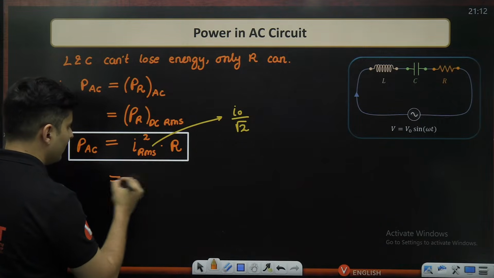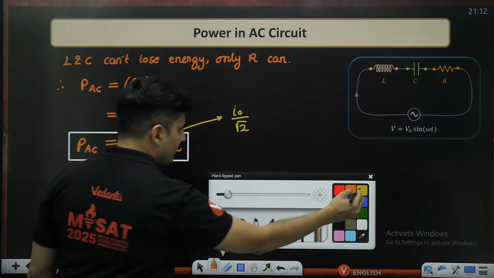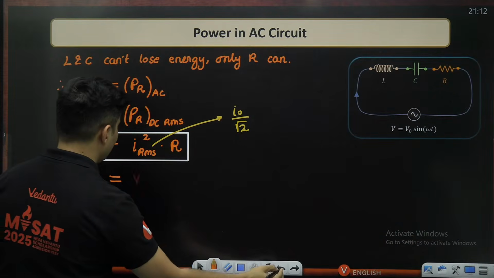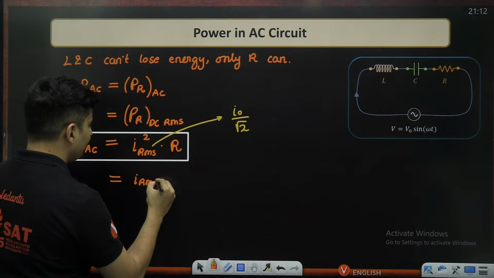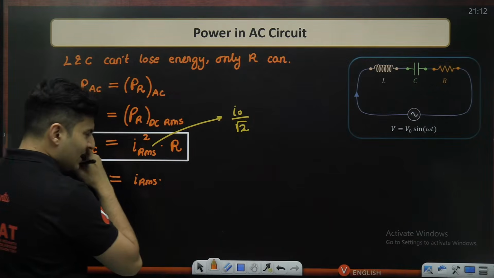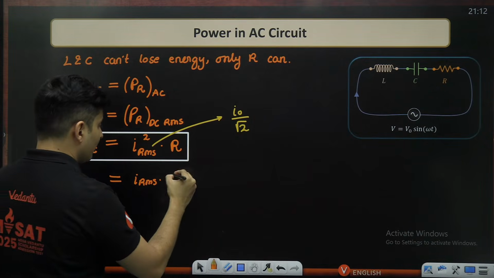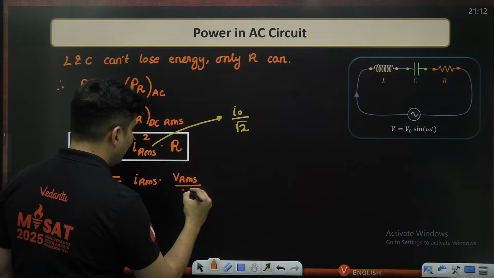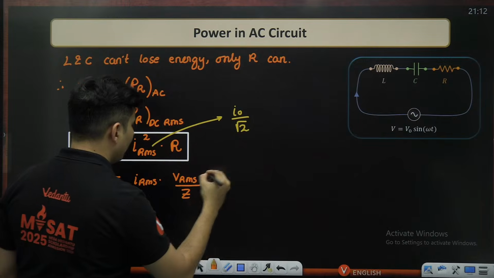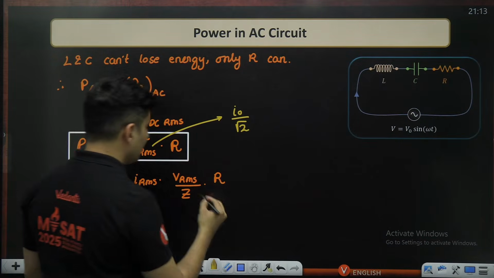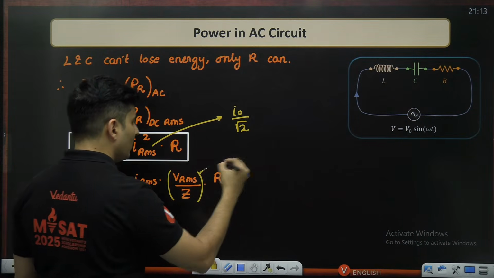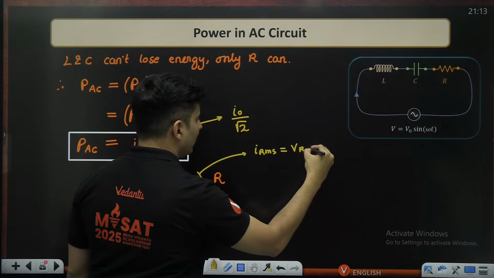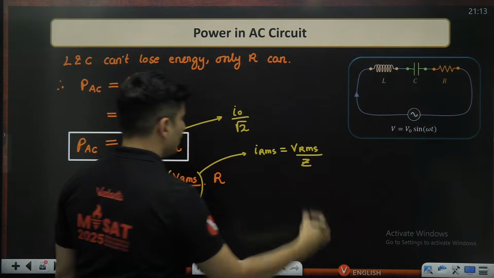And how do I play around with this? I will just write it down simply as I RMS multiplied by again I RMS, but that I can write as V RMS divided by Z, multiplied by R. Why am I writing it like this? Because this quantity, I RMS, current is voltage divided by impedance.